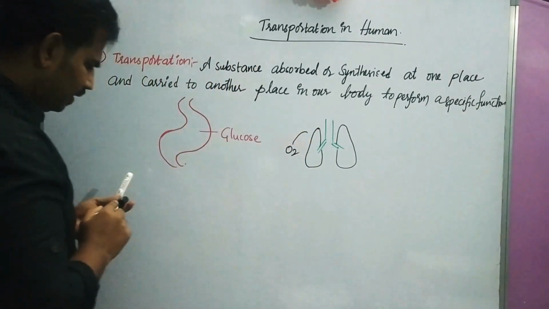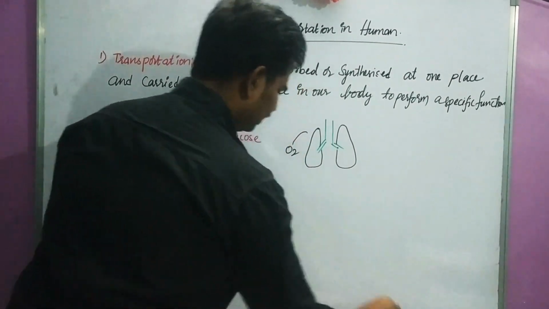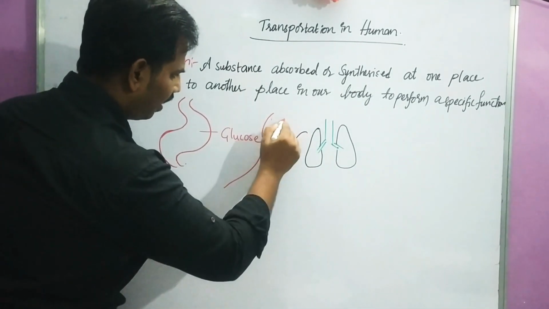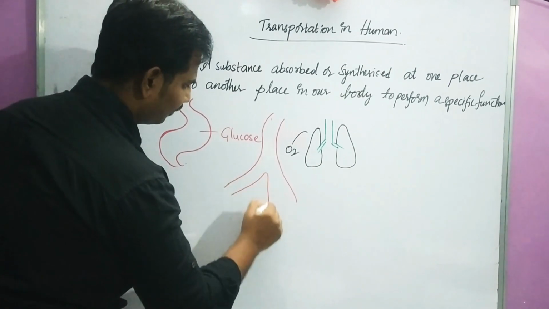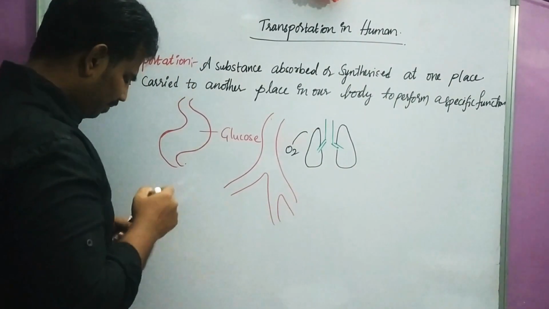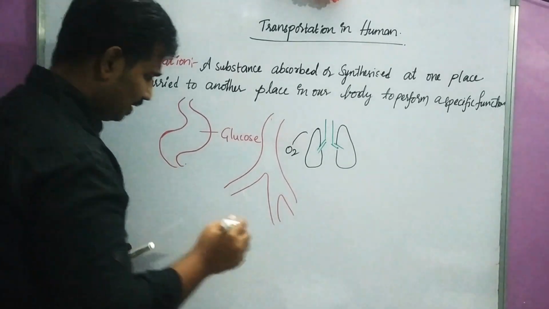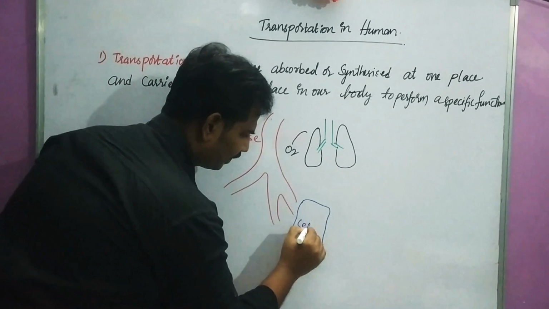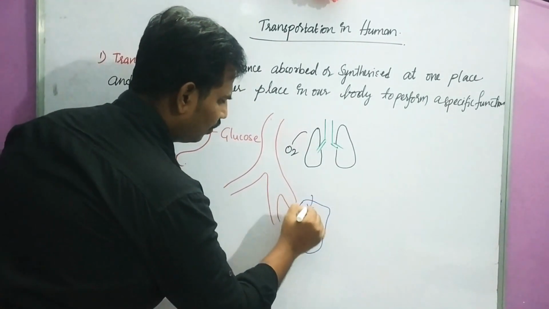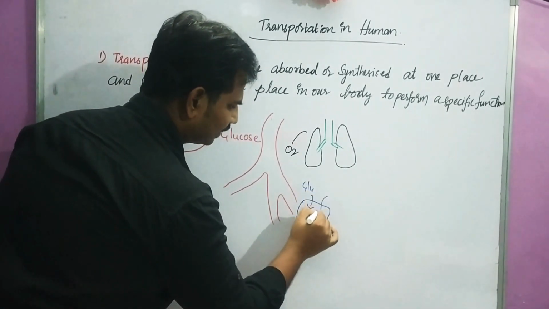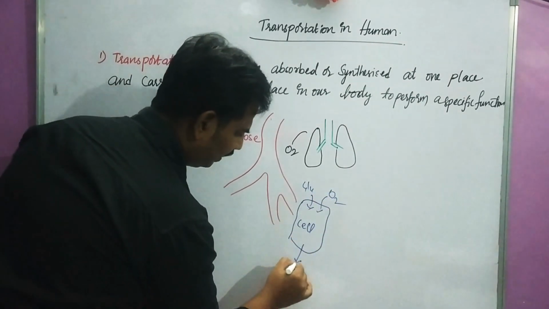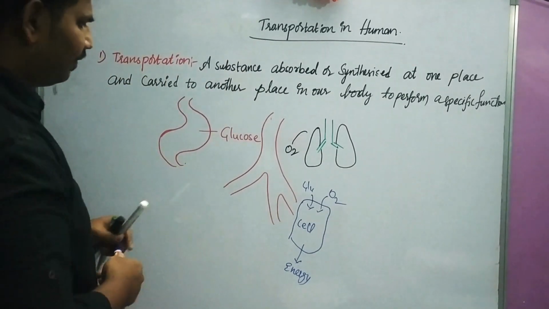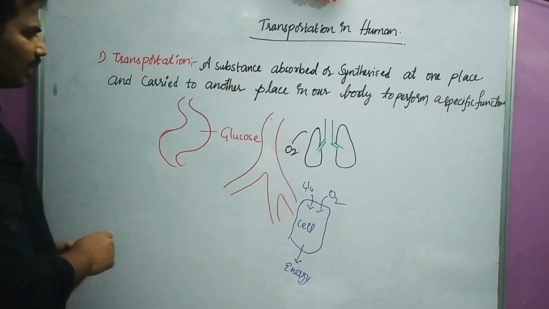This oxygen and glucose are added to the bloodstream. From here it will reach the cells. So the cell will take glucose and oxygen and prepare what? Energy. So with this diagram, I think you are clear.